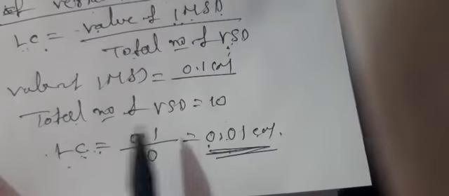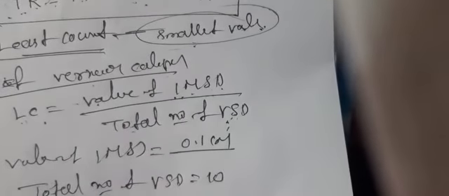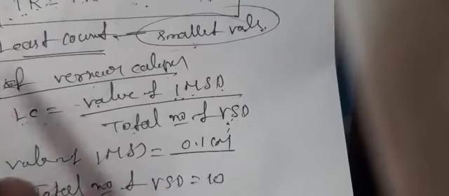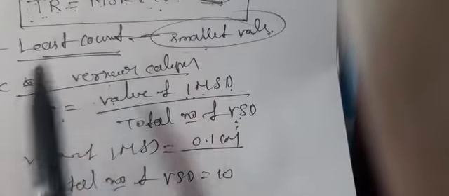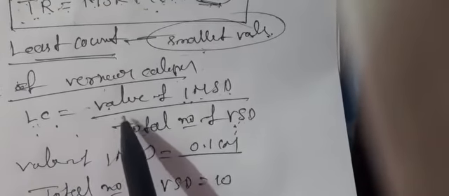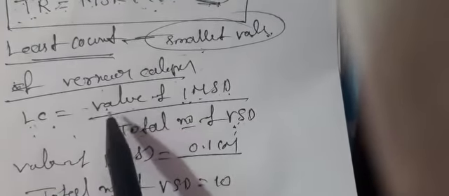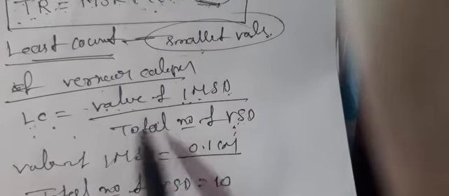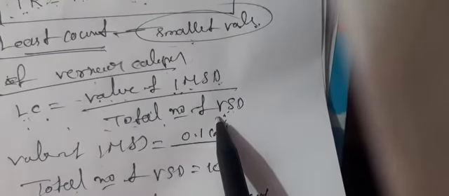Once again, this is the observation part. First, what is the definition of a least count? The least count means the smallest value of the given instrument. The lowest value is called least count. What is the least count of a vernier calipers? It is the ratio of the value of 1 MSD to the total number of vernier scale divisions.